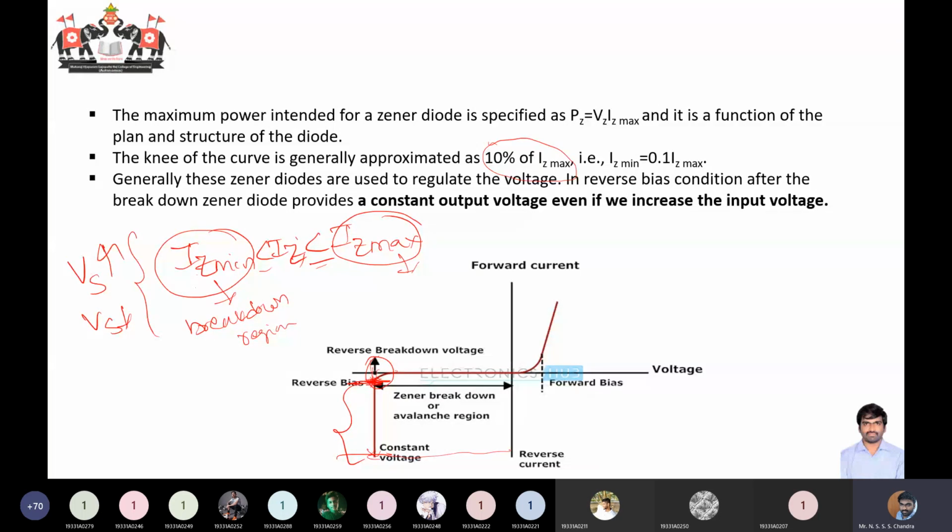If the current is below IZ minimum, your diode will not be in the breakdown region. If the current is greater than your IZ max, then your diode is going to get burnt, and you have to replace that.